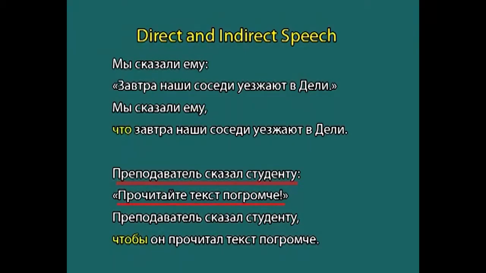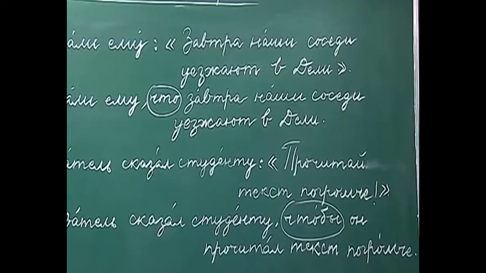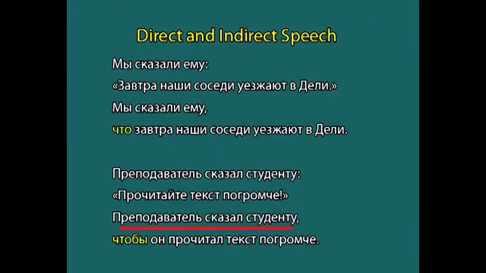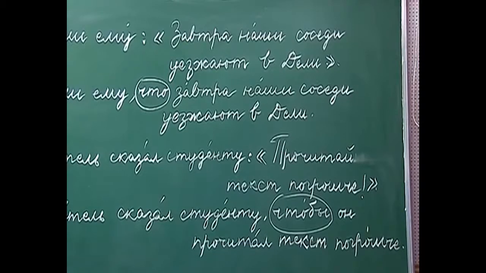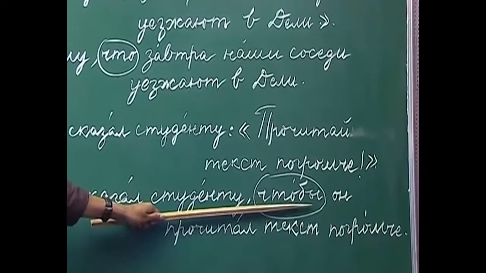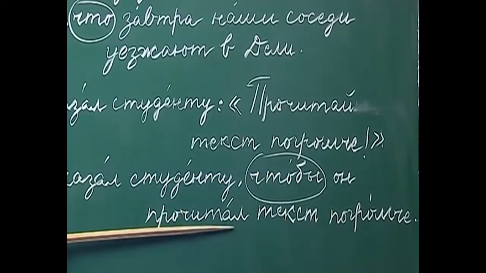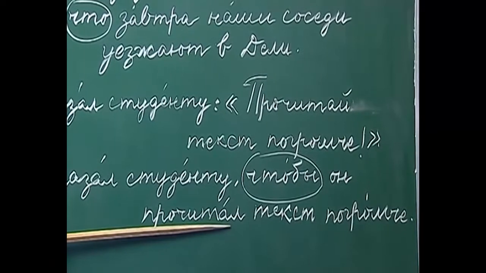How are we going to change the imperative sentence into indirect speech? Преподаватель сказал студенту, чтобы он прочитал текст погромче. Here, as you can see, we are adding the conjunction чтобы, and then we are changing the verb into past tense.